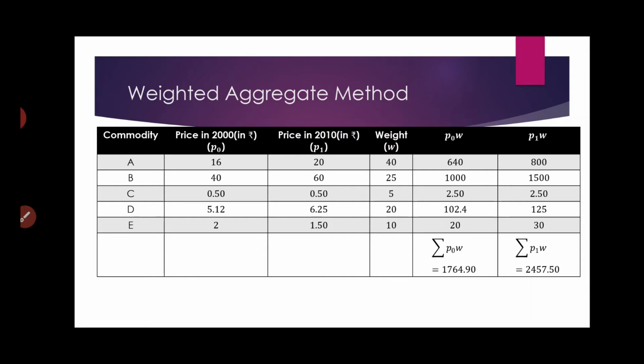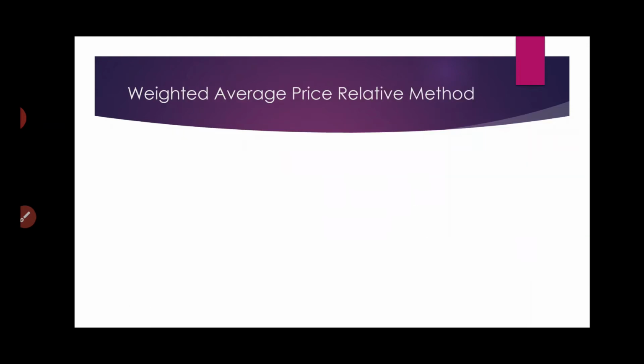So now what will be the price index? It will be the same way, the sum of the current price divided by the sum of the base price into 100. But here, as we have weights, it is summation of P1W by summation of P0W into 100, and that gives you 139.24. Which means that over these 10 years from 2000 to 2010, the prices have gone up by 39.24%. Fine. So that's what it means.